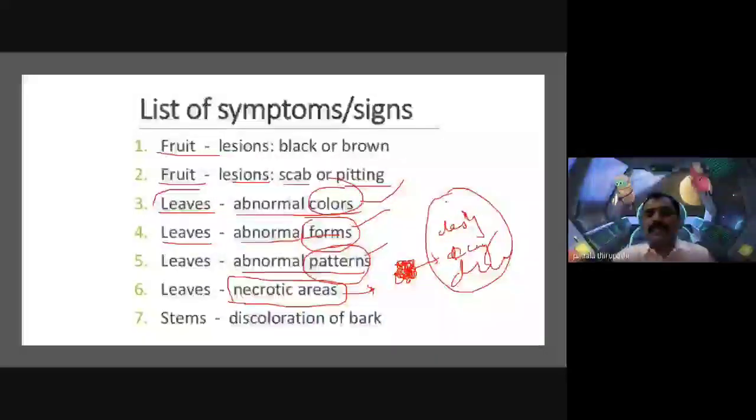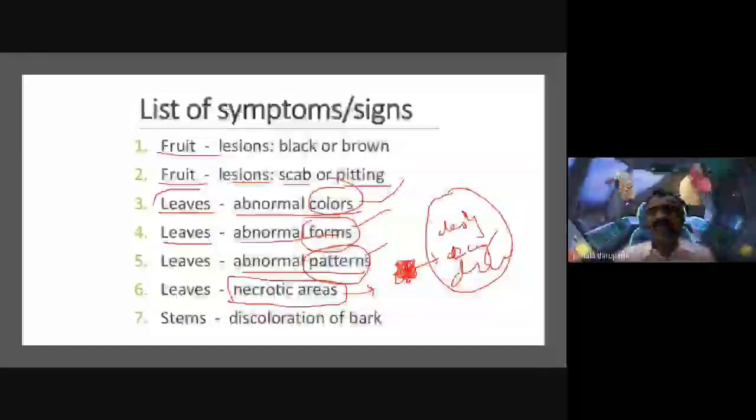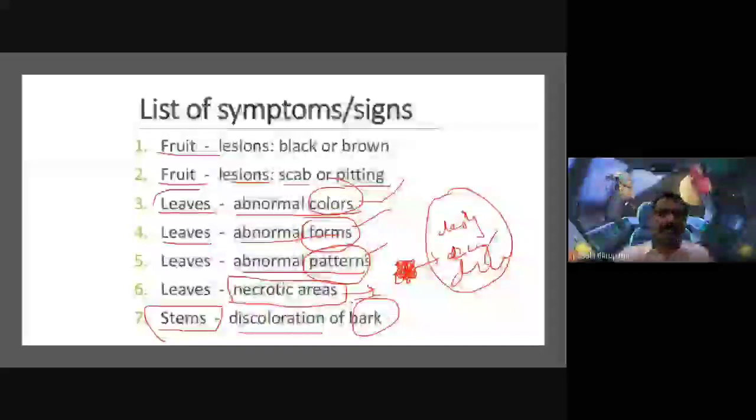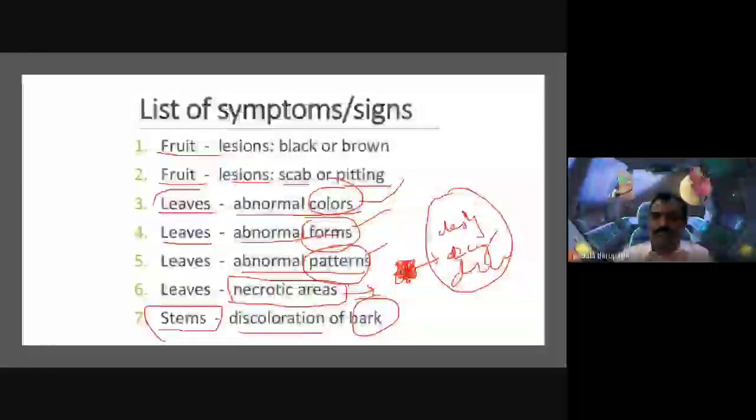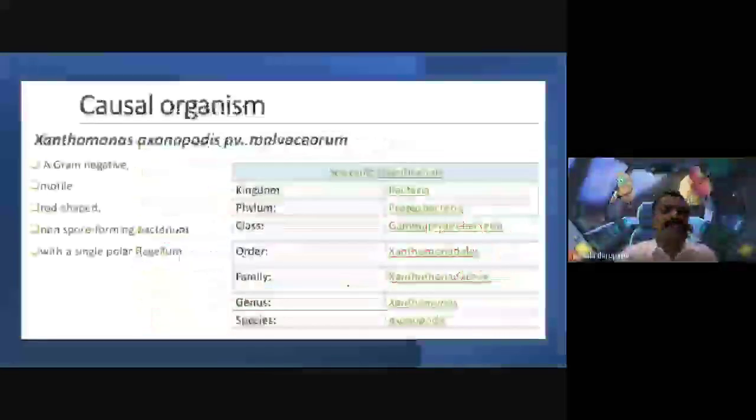This type of area we can call necrotic areas. And at the same time, the stem color also changes: the discoloration of the bark, the outer surface of the stem, changes from brown to blackish color.